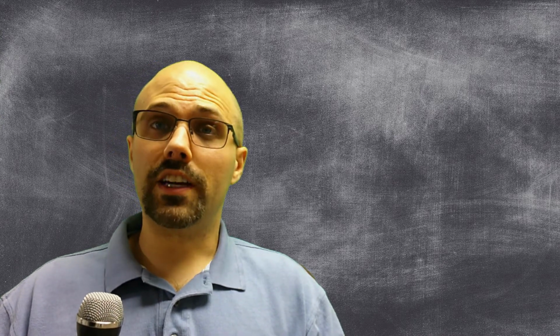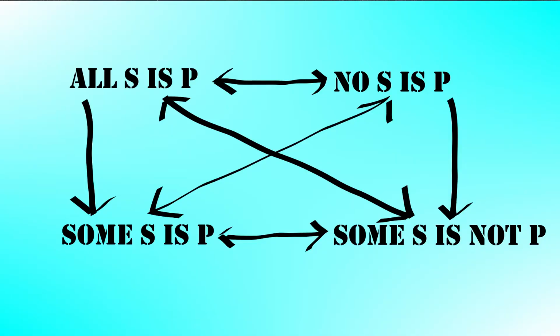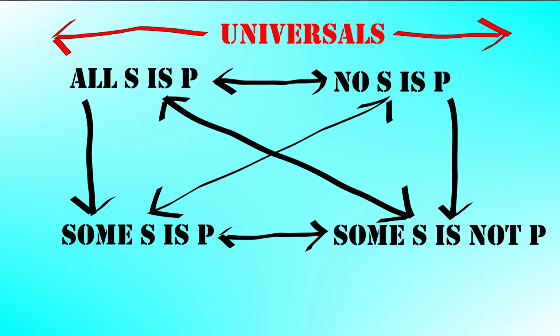So let's look at this square of opposition. Just look at its parts first, then we'll go through what all of it means. On the top, we've got the two universal kinds of sentences. And by universal, we're talking about all or no. We're talking about every single thing in the class.